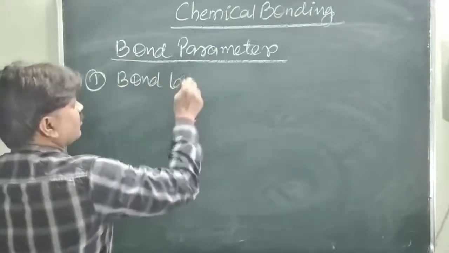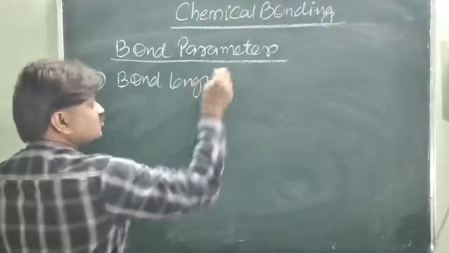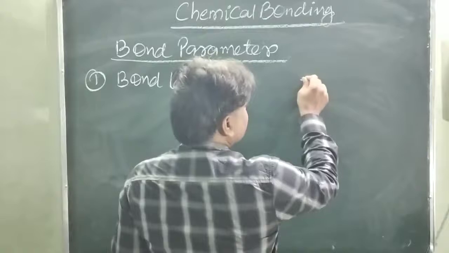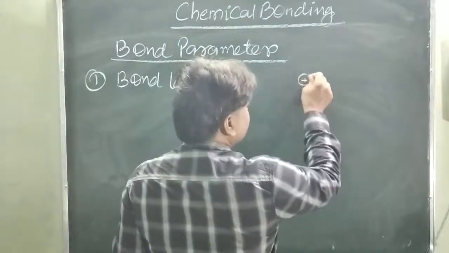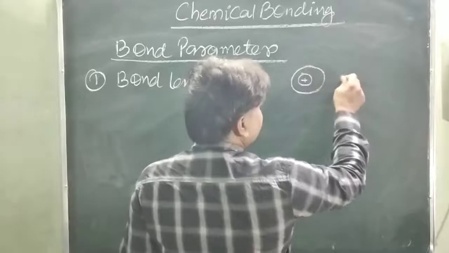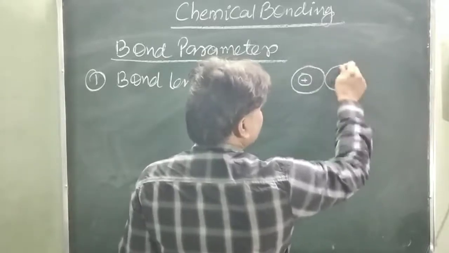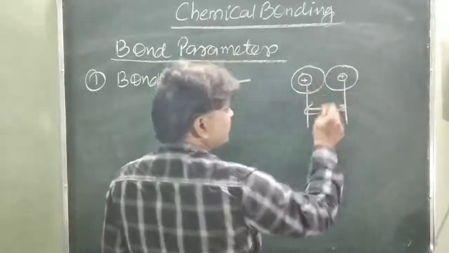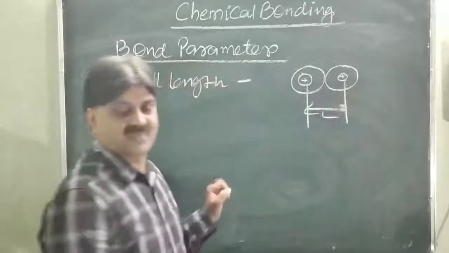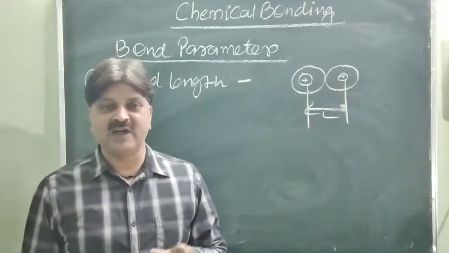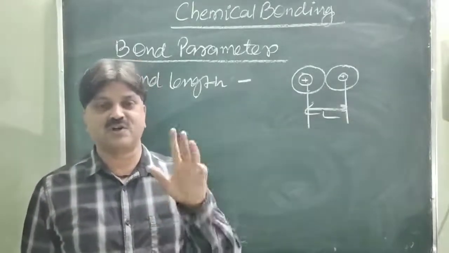So what is bond length? You know that just like the two atoms, this is the nuclei, and the other atom in a molecule, it is another nuclei. So the equilibrium distance between the nuclei of the two atoms is called the bond length. What is the bond length? The equilibrium distance between the nuclei of the two atoms in a molecule is called the bond length.